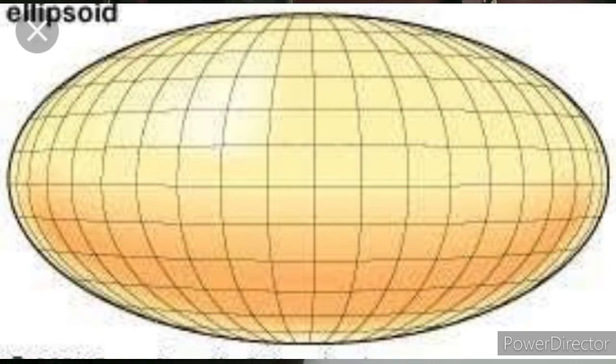It bulges at the equator, coming out from its original sphere shape. So this bulging at the equator and flattening at the poles gives the real shape of the earth, and that real shape of the earth is called oblate spheroid. This bulging and flattening occurs due to rotation of the earth.